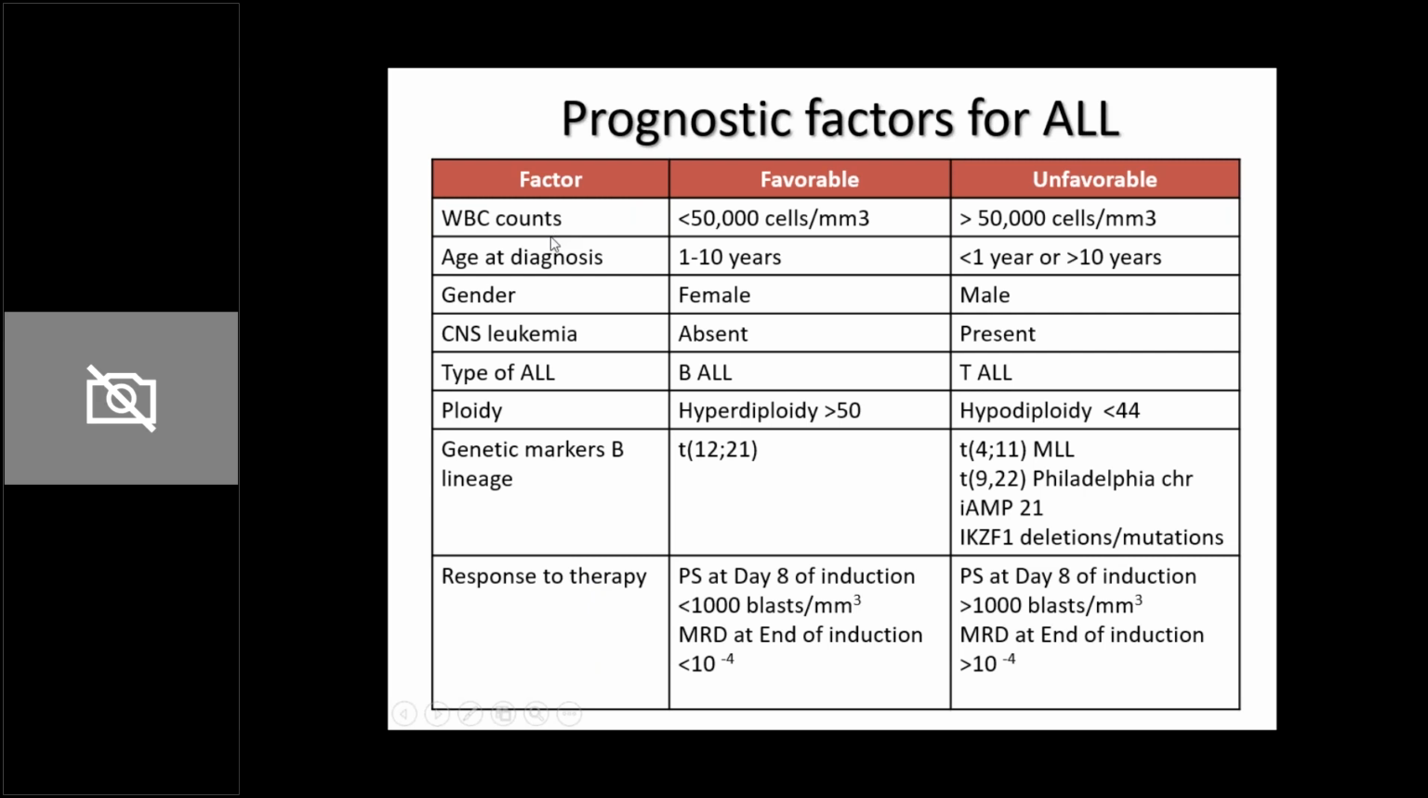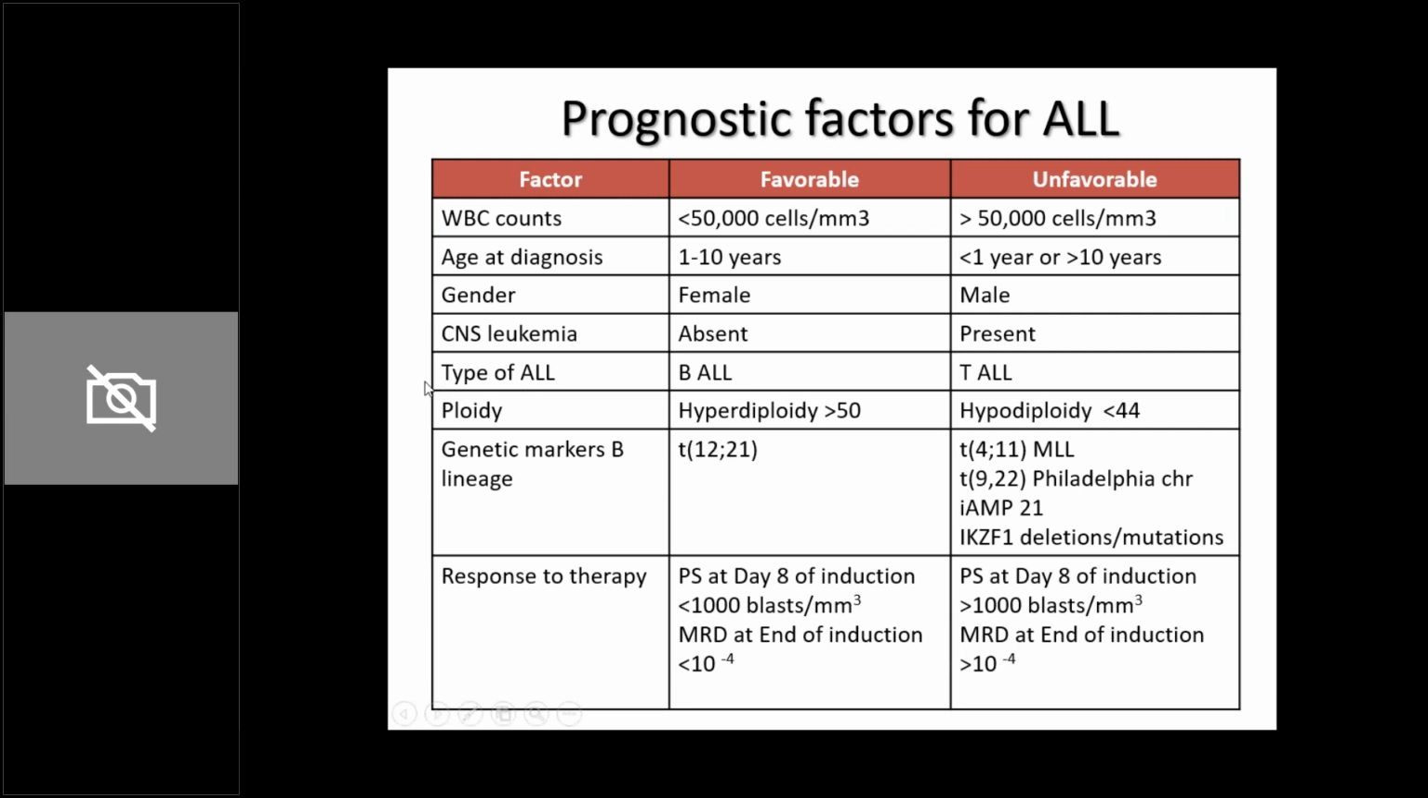Based on the WBC count, if it is less than 50,000, it is favorable. If it is more than 50,000, it is unfavorable. Age, any 1 to 10 years is good prognosis. Any extreme of age, less than 1 year or more than 10 years, is poor prognosis. Then females have slightly better prognosis. If the CNS has been infiltrated by the leukemic cells, it is a poorer prognosis. Type of ALL, amongst B-ALL and T-ALL, T-ALL has a poorer prognosis. B-ALL has a favorable prognosis, and it is also much commoner than T-ALL.